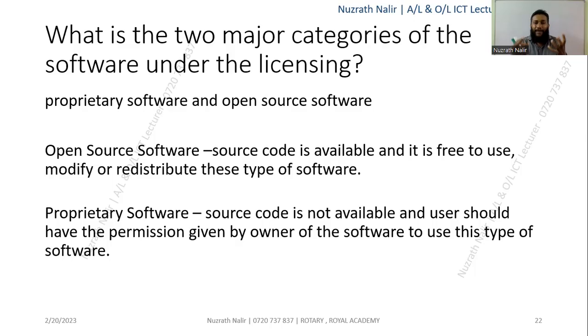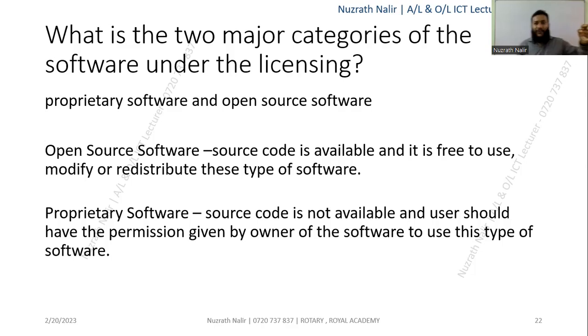So you can modify it, use it and redistribute this type of software. For commercial purposes there are different licensings, but especially open source means your source files are open. You can simply download, modify and redistribute.